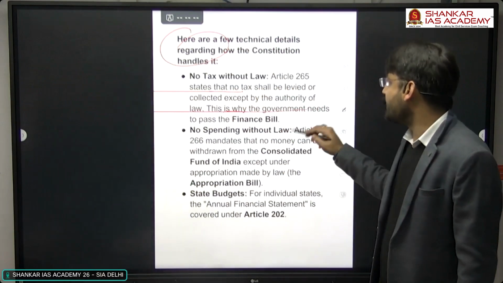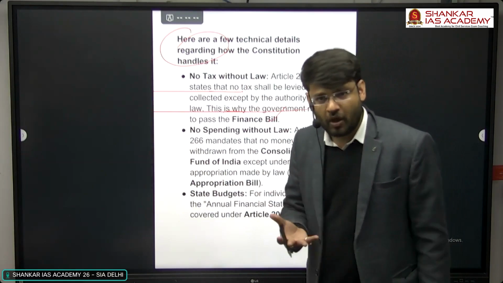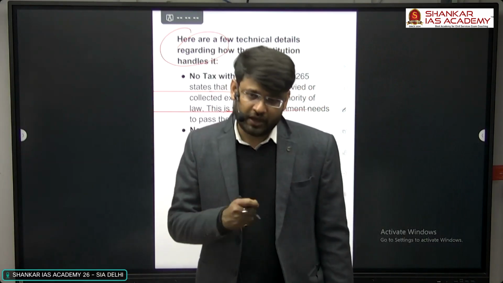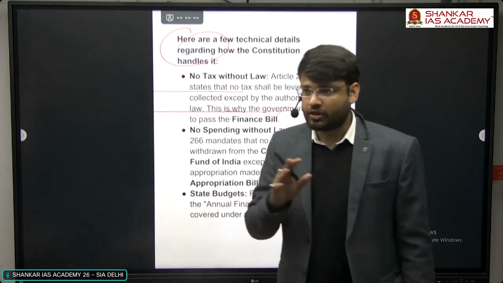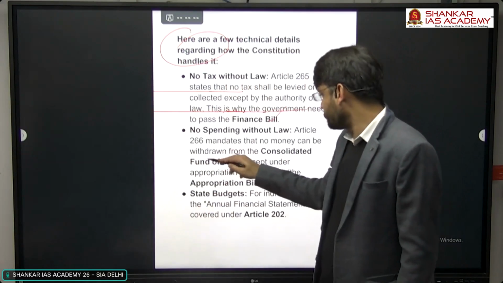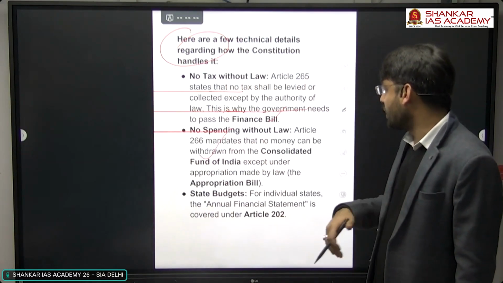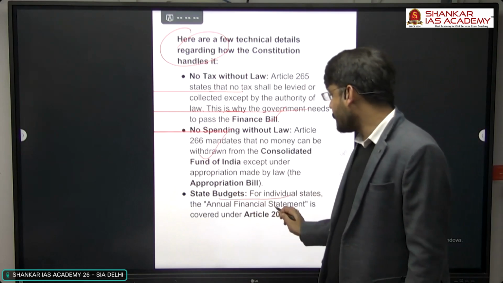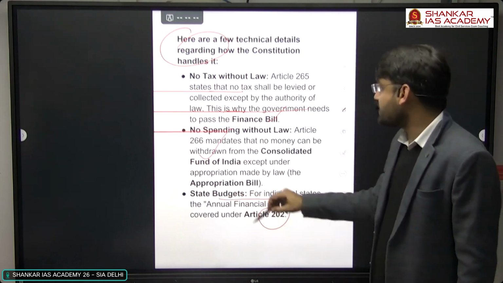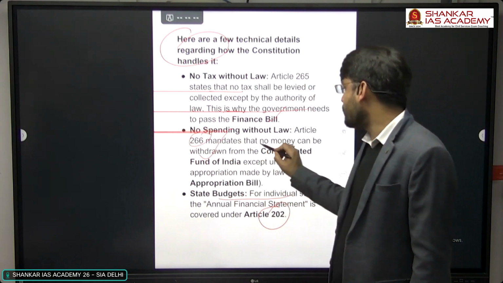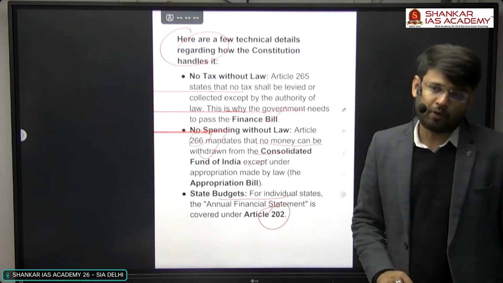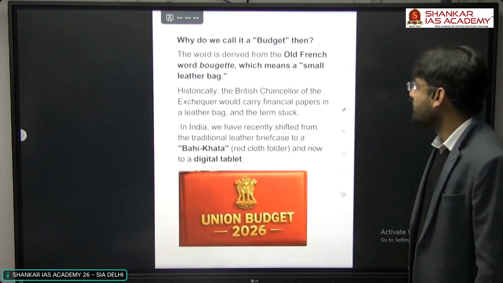This is why the government needs to pass the finance bill, because, as we have discussed in polity, no money can be taken out of the Consolidated Fund of India without appropriation made by law. And then there is the state budget. Every state has its own budget under Article 202. Article 266 mandates that no money can be withdrawn from the Consolidated Fund of India except under appropriation made by law.